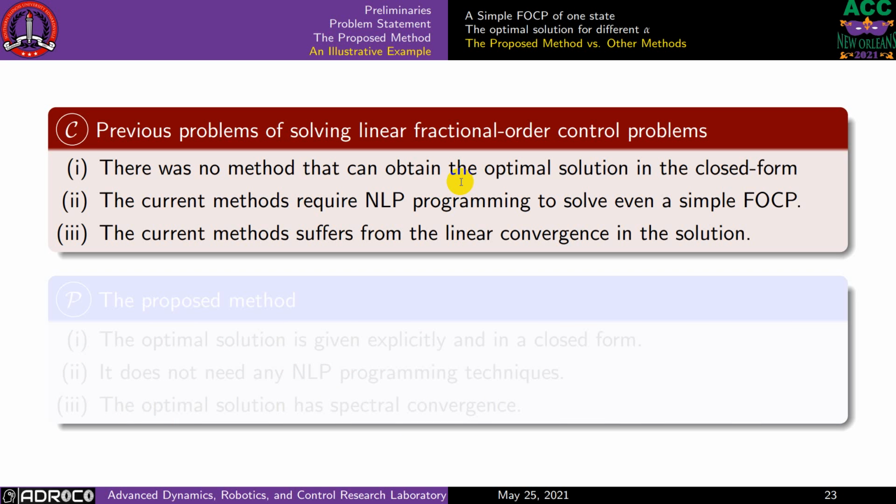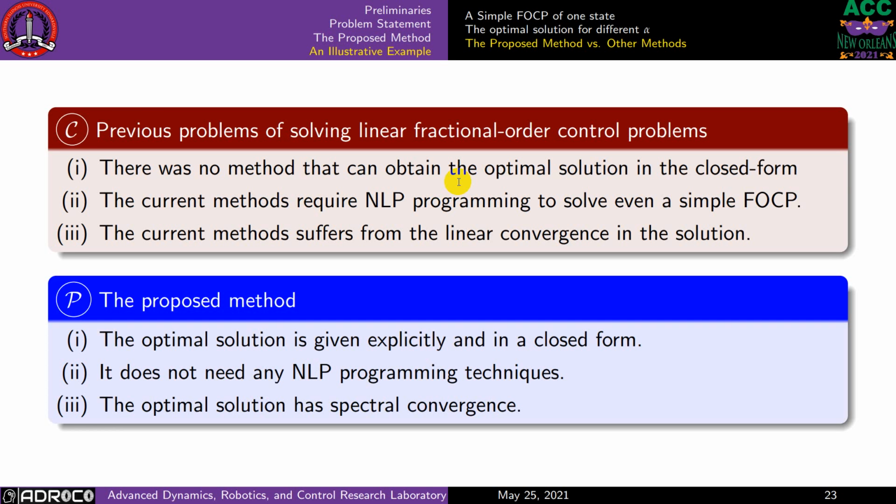In summary, we showed the LQR type problem for a fractional order linear time invariant system. We showed that the current methods cannot obtain the optimal solution without using a nonlinear programming method, and they also suffer from linear convergence. But with the proposed method, we can find the solution explicitly and in closed form, which doesn't require any nonlinear programming. And the last property is that it has spectral convergence.